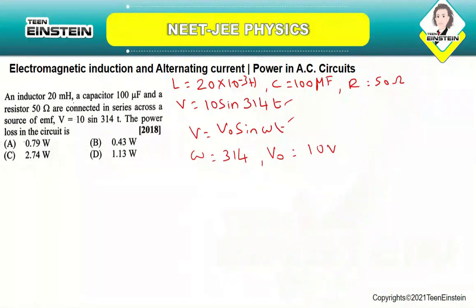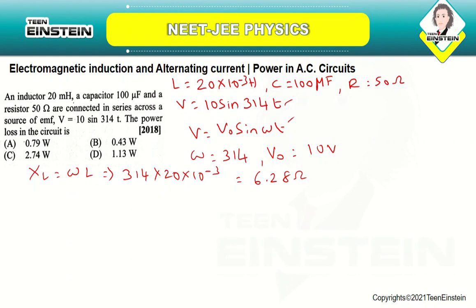Okay. So now you can find out the inductive reactance XL, which is equal to omega L. So which is equal to 314 into 20 into 10 power minus 3. So you will be getting this as 6.28 ohm. Now this is the inductive reactance.